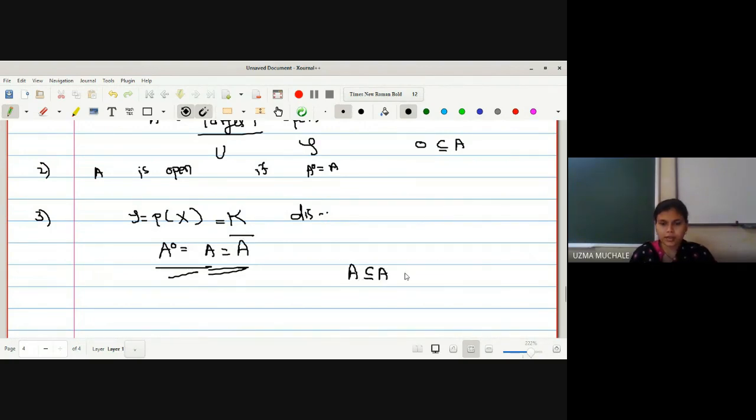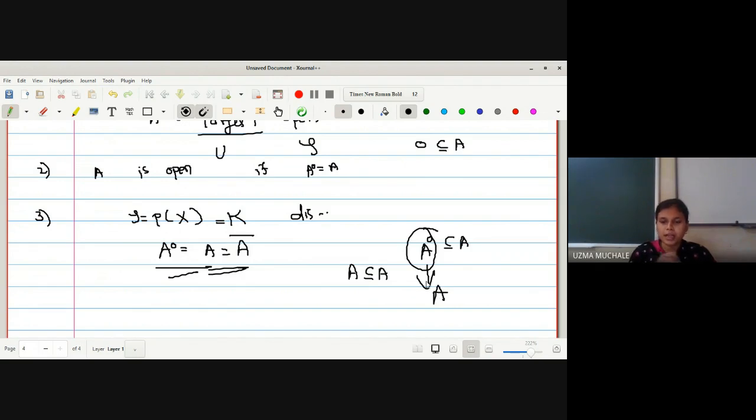A itself, right? Because what is A interior? A interior is the largest open set contained in A. But A itself is the largest open set, no? A is its own open set. Because if you take any subset of X, it is always open as well as closed. So hence I can say instead of taking A interior, I can take A itself, right?